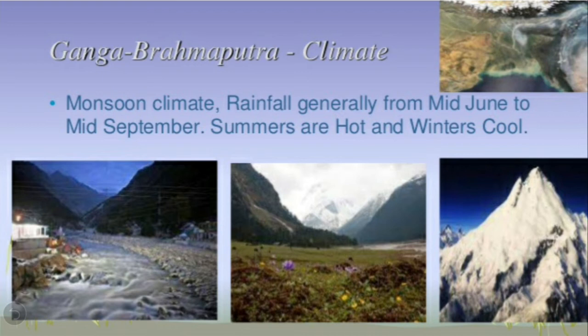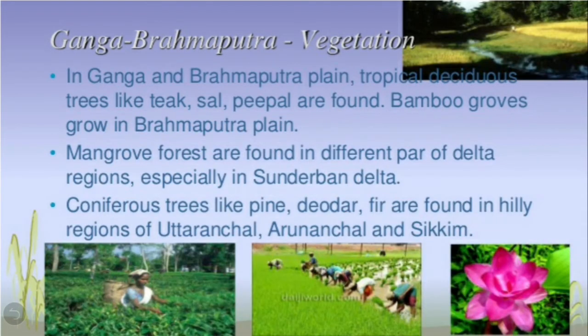Let's find out the climate of this river basin. Monsoon climate is found in this Ganga Brahmaputra river basin and general rainfall is found from mid-June to mid-September. So it has moderate climate and the rainfall occurs from the middle of June to the middle of September. Summers are hot and winters are cool in this area.